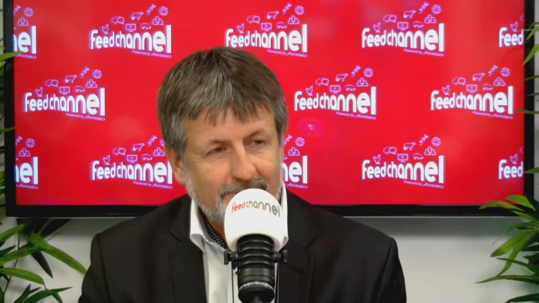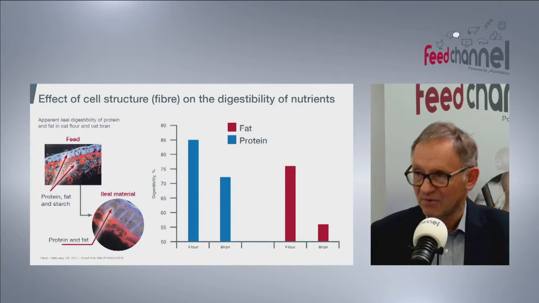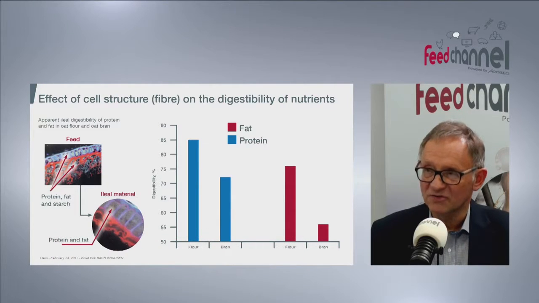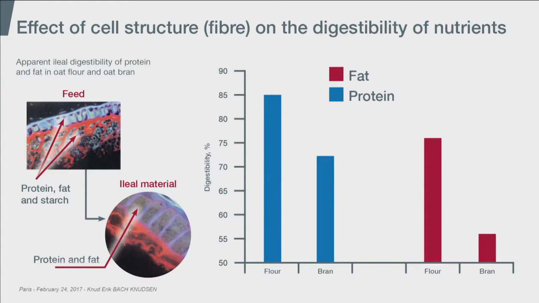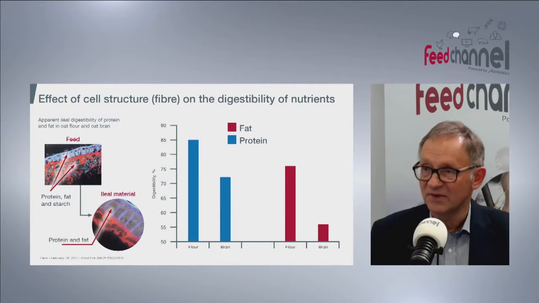Well, if I should try to illustrate some of the effects that potentially can occur when you have fibers in the diet, I've tried to illustrate that with the difference between a flour and a bran fraction from oats. On the left side of the slide, you can see the microscopy work that was done on the feed, how the cell structure looks, and also how it looks when it has passed and been collected from the ileal of the animals. And you can see that in particular some parts of the cells pass more or less completely untouched during that part of the gastrointestinal tract.